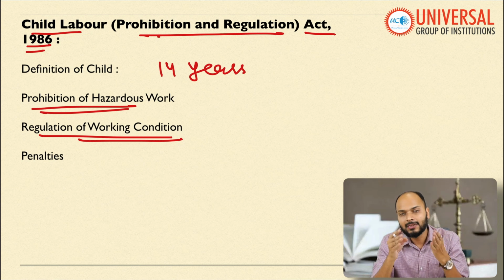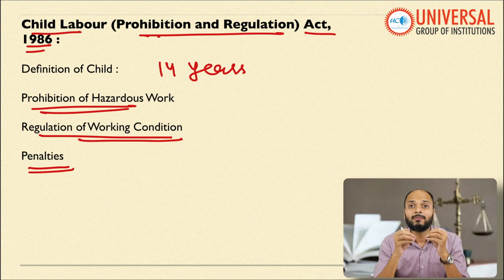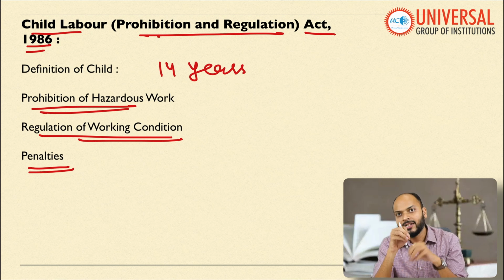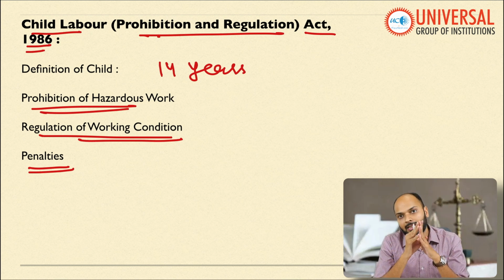After every 3 hours, the child must be given a break, and the working hours of the child must be in between 8 a.m. to 7 p.m., meaning no late night work will be allowed for children even in non-hazardous industries. It further imposes penalties. What if somebody hires a child labor? In that case, there is a jail term of 3 months to 1 year as per the law of 1986. So I hope what is given in the law is clear.